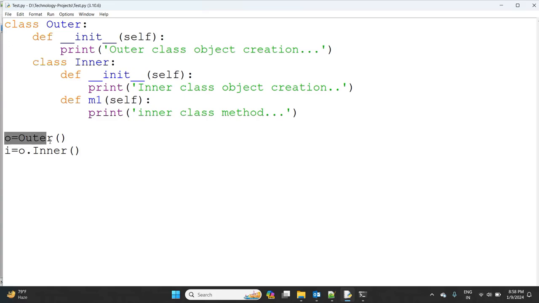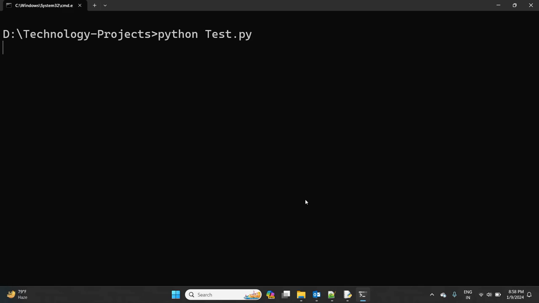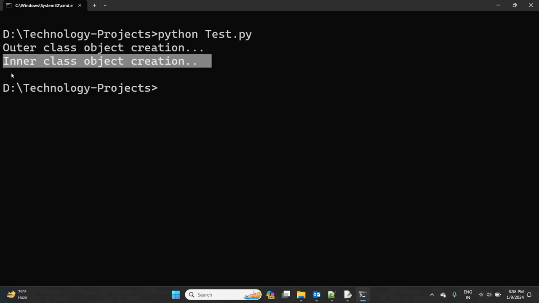The moment this is executed, the outer class object is created, so that statement will be printed. After that, by using this object reference, I am creating the inner class, so this statement will be executed. Observe here: outer class object creation and inner class object creation.